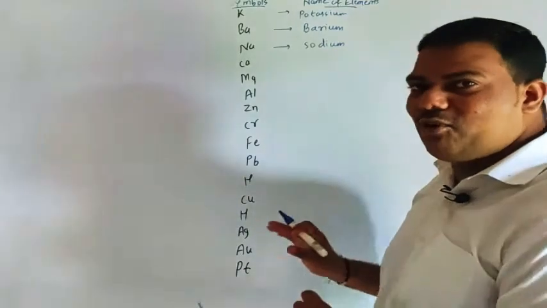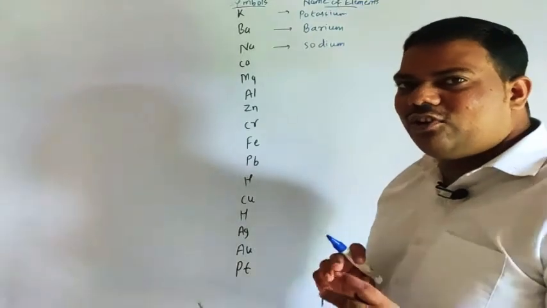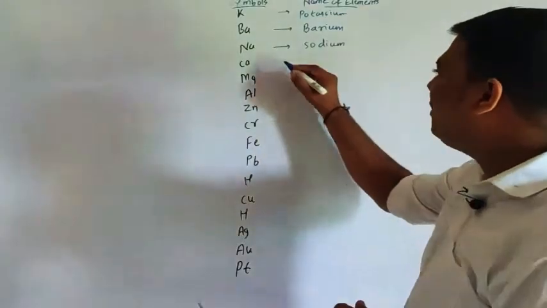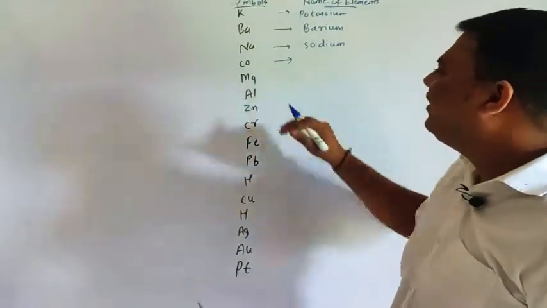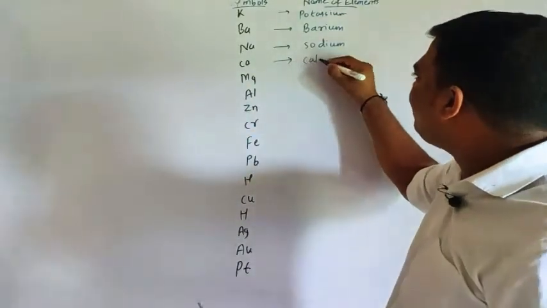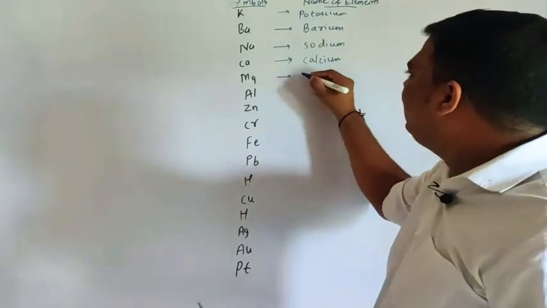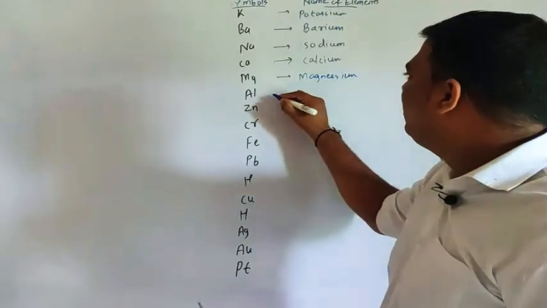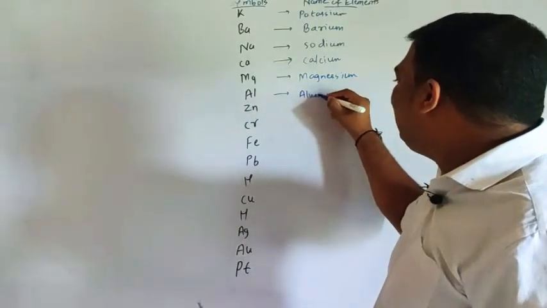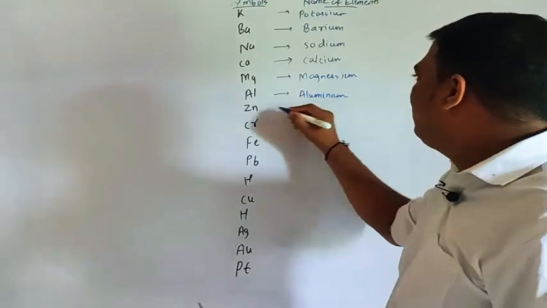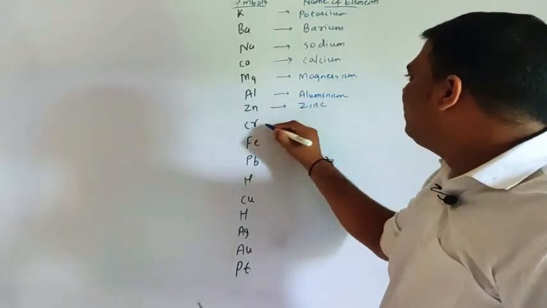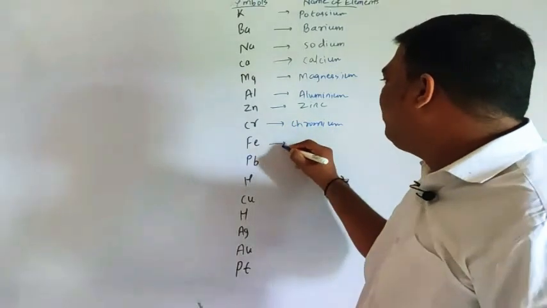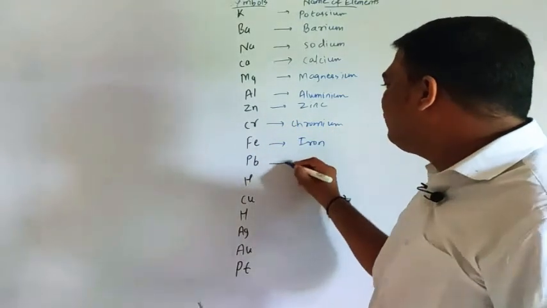Understood? So this is the mnemonic. Do not go only by the mnemonic I gave, go deeper into it. Here calcium, then magnesium, then aluminium, then zinc, then chromium, Cr is chromium. Then iron, then lead.